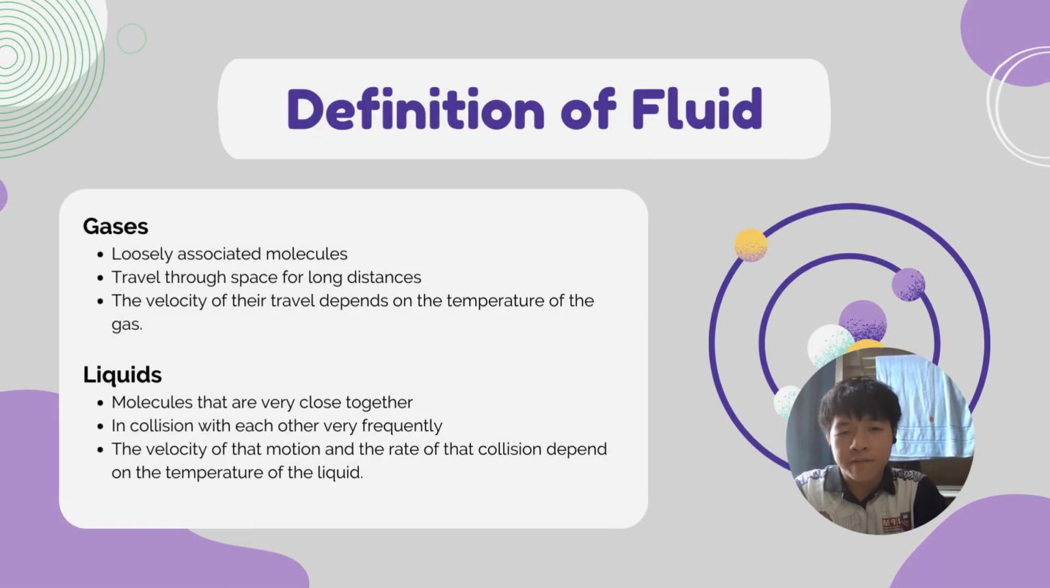So, since fluid is considered as gas or liquid, let us look at their characteristics. First, gas. Gas is considered as loosely associated molecules. It travels through space for long distances. The velocity of their travel depends on the temperature of the gas. And lastly, liquid. Liquid is considered as molecules that are very close together, in collision with each other very frequently. The velocity of their motion and the rate of their collision depend on the temperature of the liquid.